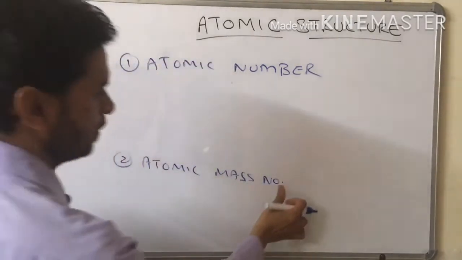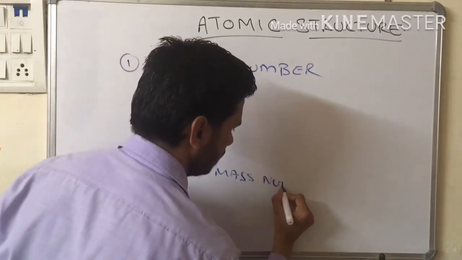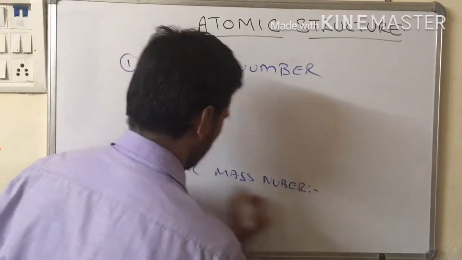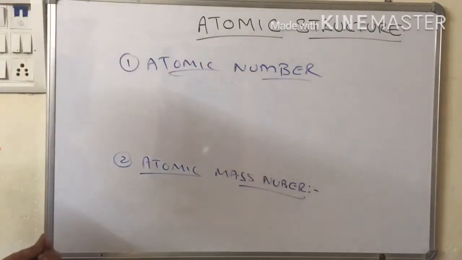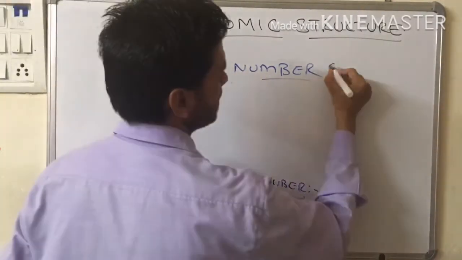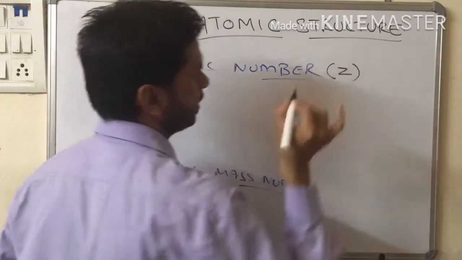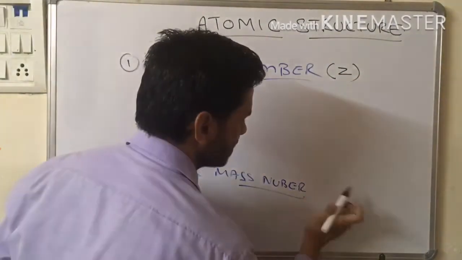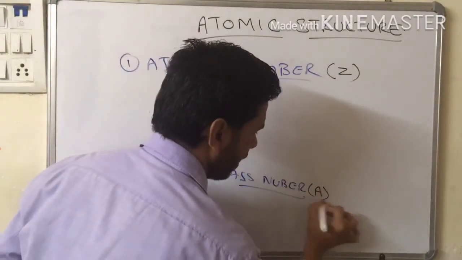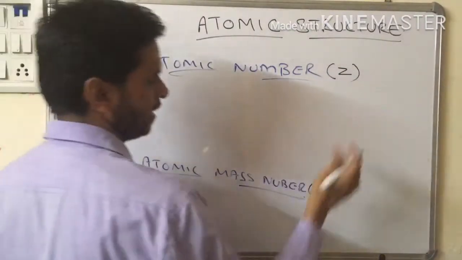Remember, atomic number is represented by the letter Z and atomic mass number is represented by the letter capital A. It is capital Z, it is capital A.